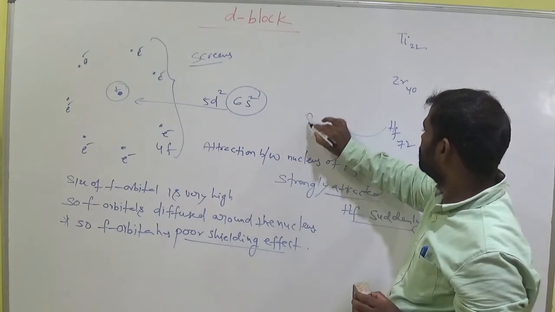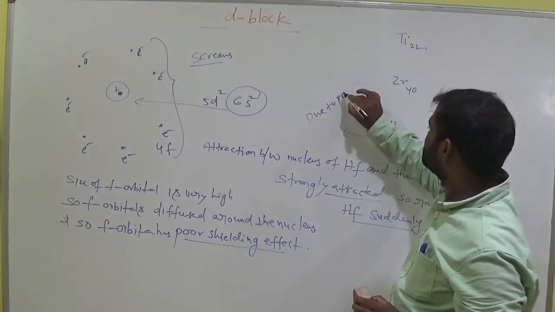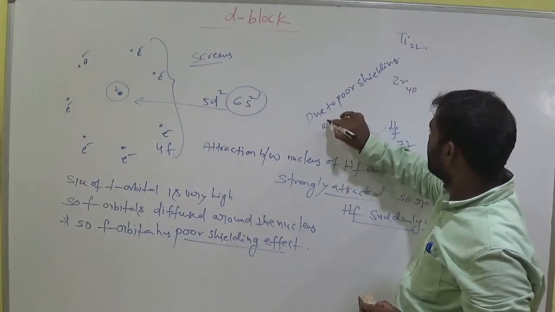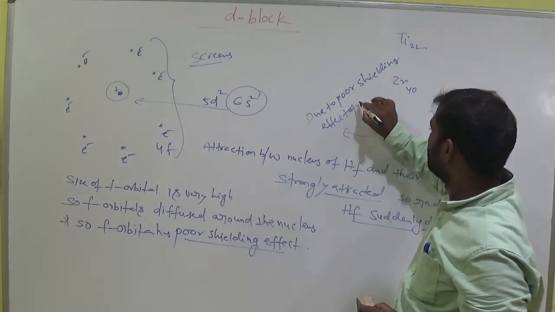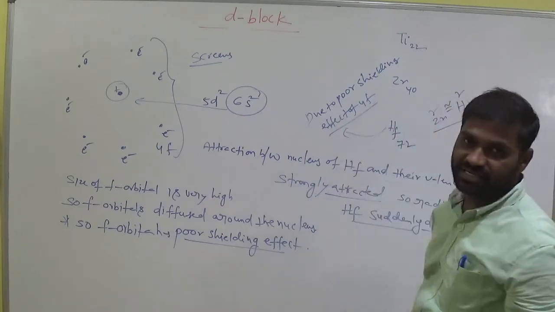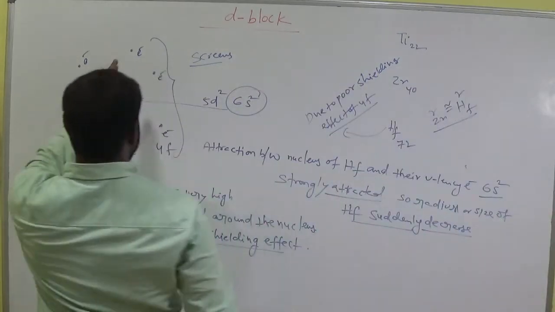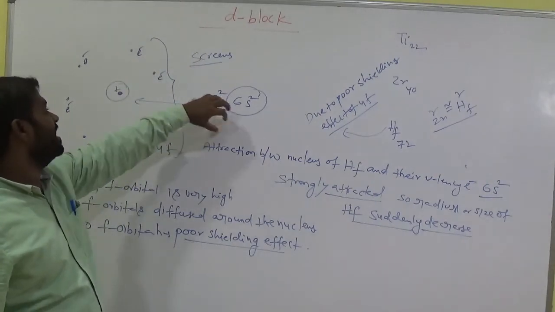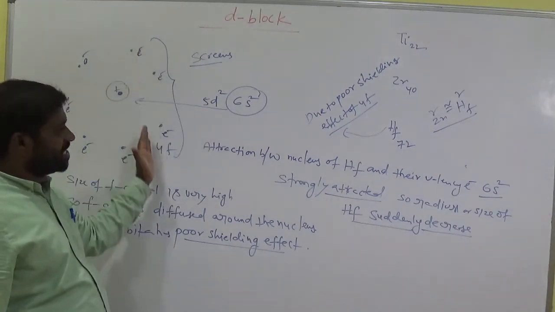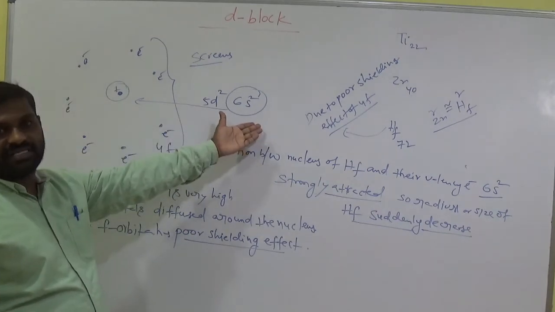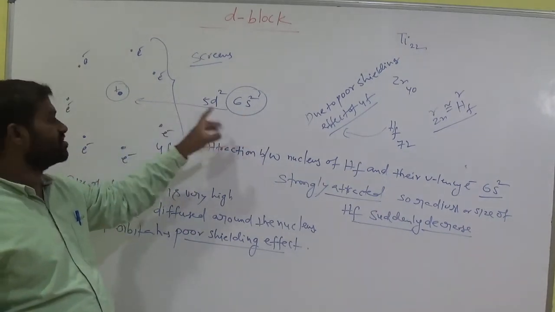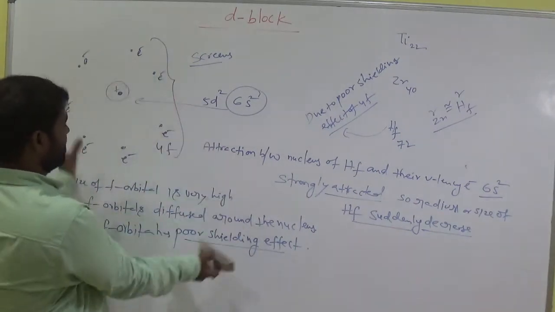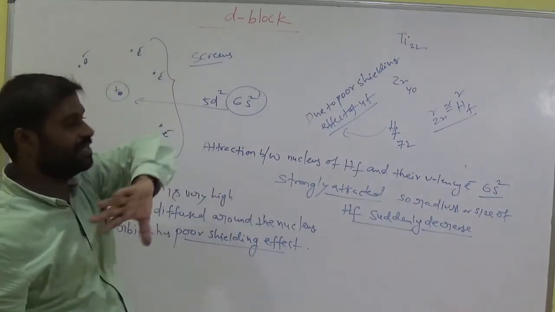Due to the poor shielding effect of the 4f or f orbital, these are not a good screen. There is some gap, so the electrons are easily attracted towards the nucleus. If it were a good shielding effect, there would be so much distance between these two, with less attraction, so the radius would be very high. That does not happen here due to the larger size of the 4f. Okay, keep it in our mind.